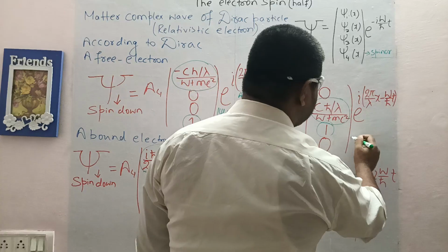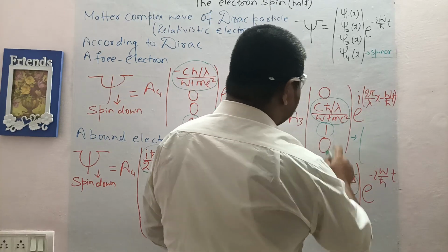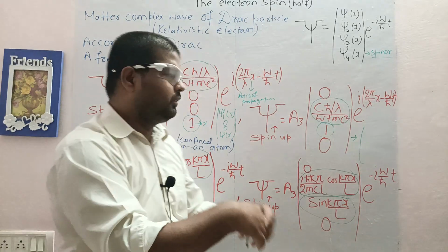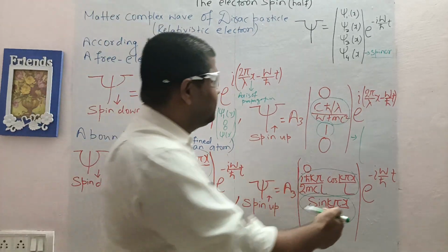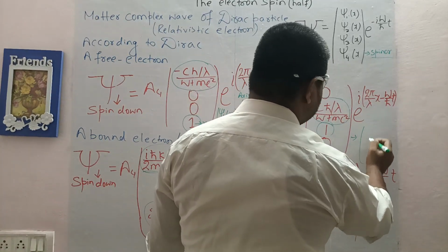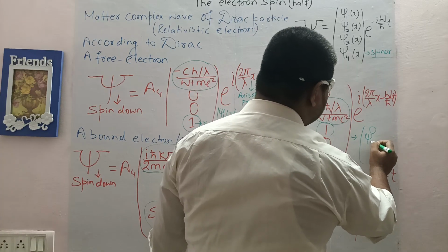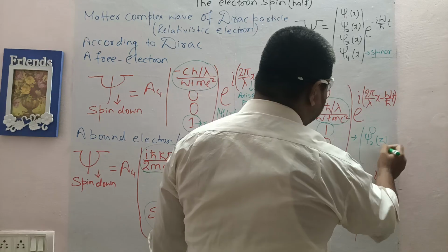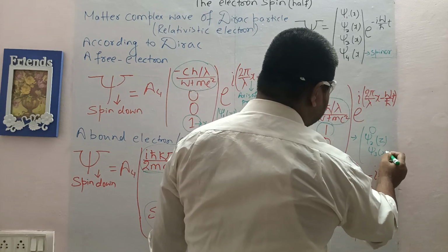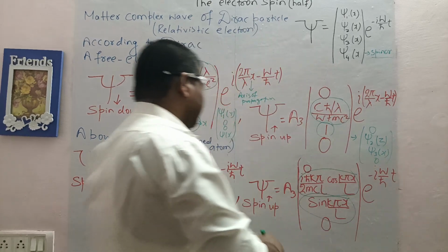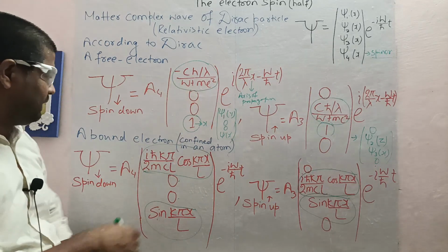And again for this, the spin analysis, the larger component is along the axis of propagation, means 0, this along z, this along x, and this 0. That's the analysis, means it will be along this axis.